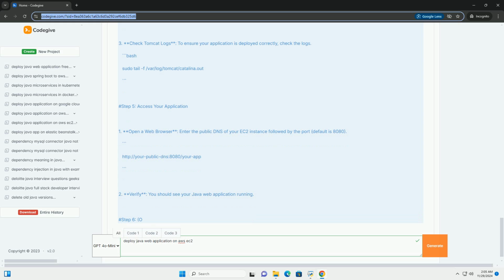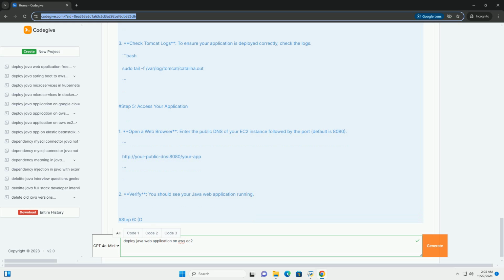Step 4, deploy your Java application. 1. Upload your WAR file. Use SCP or any file transfer method to upload your WAR file to the EC2 instance. Example using SCP. 2. Move the WAR file to Tomcat's webapps directory. 3. Check Tomcat logs. To ensure your application is deployed correctly, check the logs.